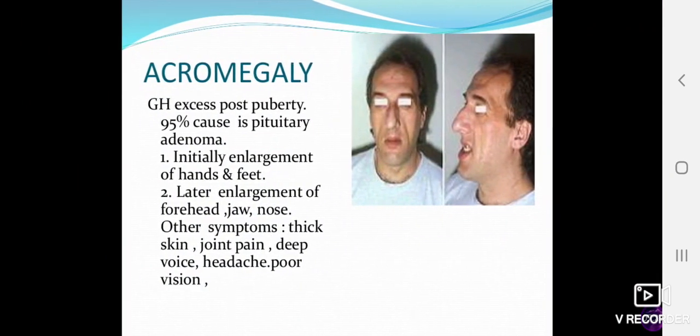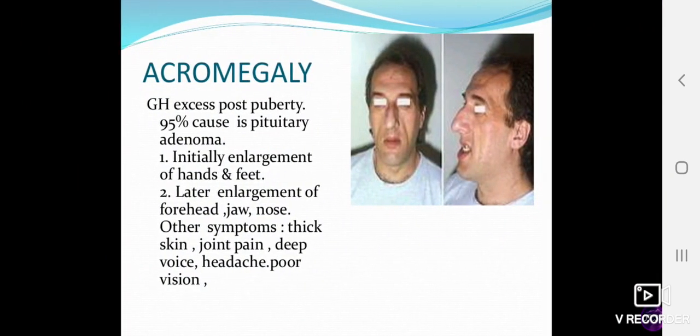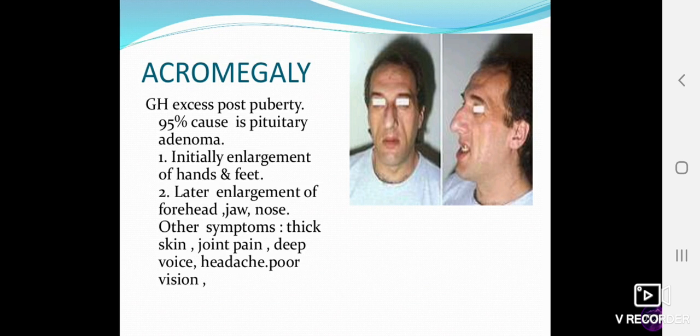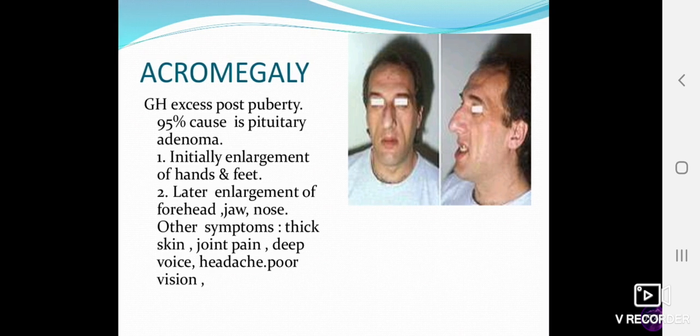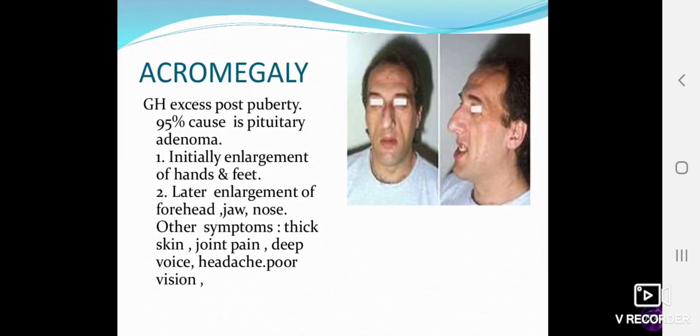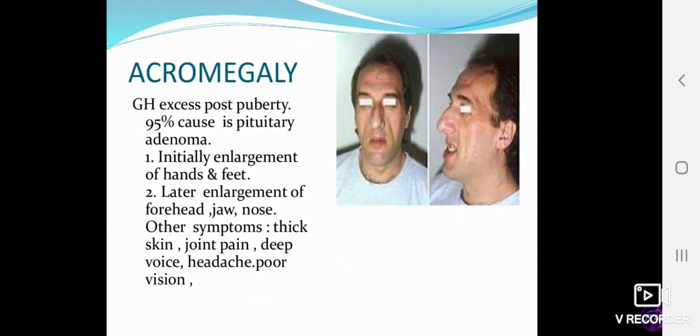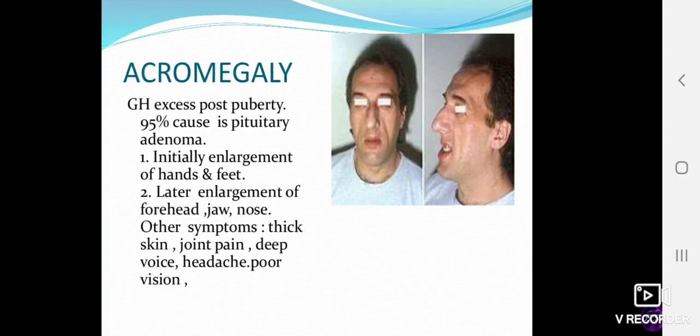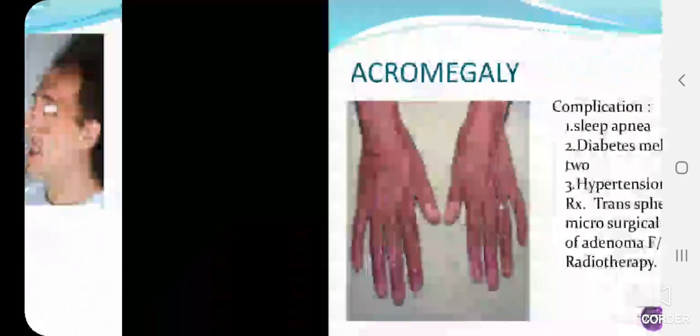Now, clinically, growth hormone excess post puberty, means after puberty, will cause acromegaly. 95% cause is pituitary adenoma. There will be initial enlargement of hands and feet. Later on, there will be enlargement of forehead, jaw, nose. Other symptoms are thick skin, joint pain, deep voice, headache, poor vision.